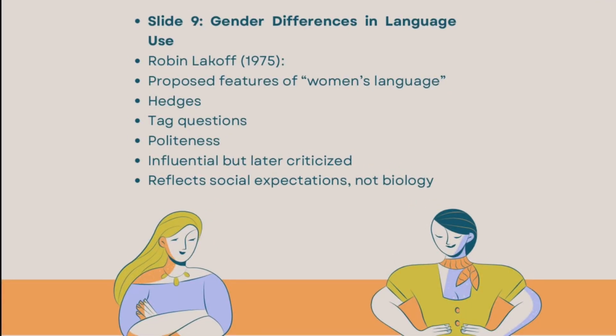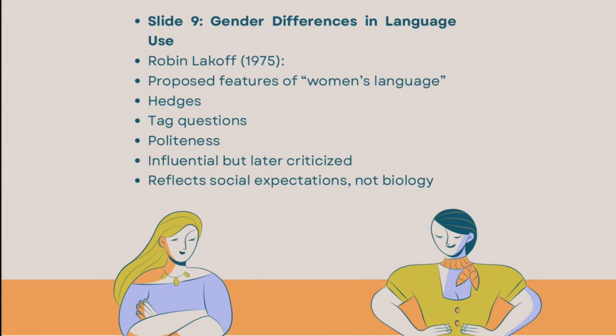Robin Lakoff's Language and Women's Place, 1975, argued that women's language includes features such as hedges, tag questions, polite forms, and avoidance of swear words, although later research questioned her evidence. Lakoff's work was influential because it highlighted social expectations about how women should speak, rather than proving that women naturally speak differently from men. Lakoff's features reflect an idealized model of femininity used to judge women's speech.